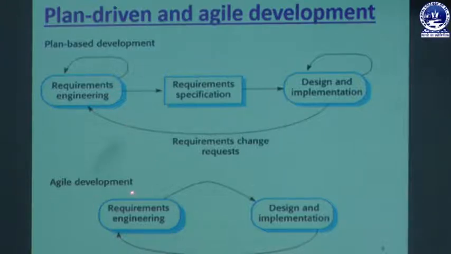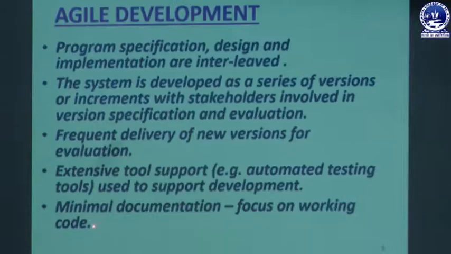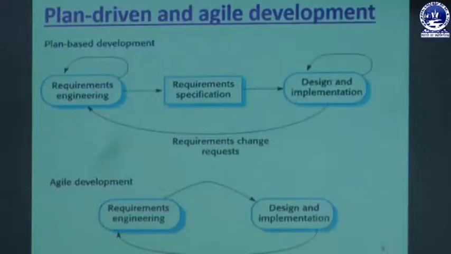But in case of agile development, after the requirement engineering, we will go for design and implementation. We can go back to the requirement engineering, and again we will go for design and implementation. We don't have the requirement specification here, because as we have already seen, the minimal documentation focuses on working code. So we are focused on working code. We have minimal documentation with us. So that's why we don't have the requirement specification here.